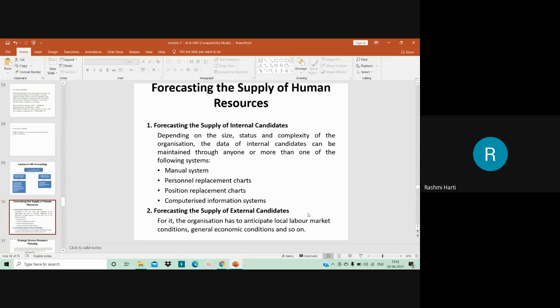Occupational market conditions will also have to be anticipated while making a forecast with regard to the supply of outside candidates. At times, there may be shortages of certain types of technical skills, while certain skills may be available in abundance. In this regard, forecasts are available in various publications, right? Research papers written by various publication agencies and researchers, as well as government authority rules, regulations, and publications, all give the input for the supply of external labor.